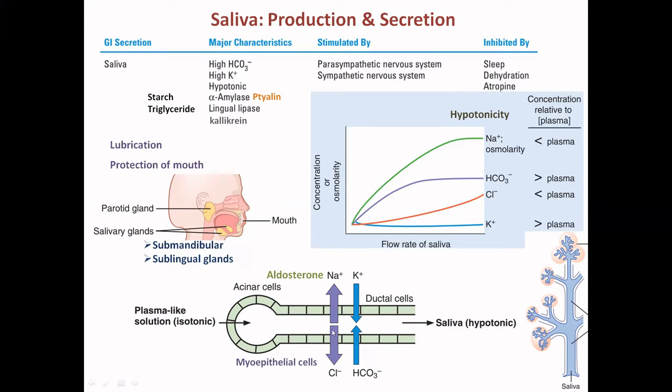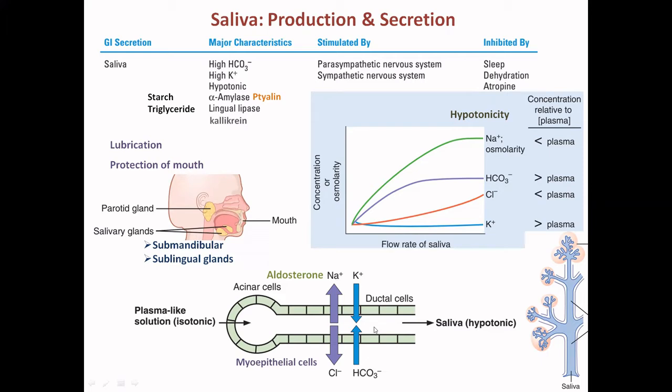As it moves along the duct, you can see the sodium and chloride are absorbed, and the potassium and bicarbonate are released into the duct. The longer it spends in the duct, the lower the sodium concentration and the higher the potassium and bicarbonate concentration. So the longer it stays, the more hypotonic it becomes.